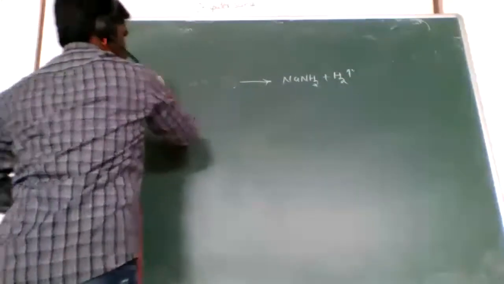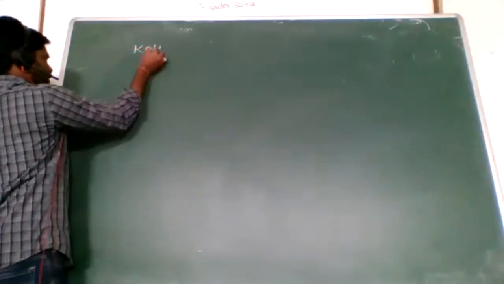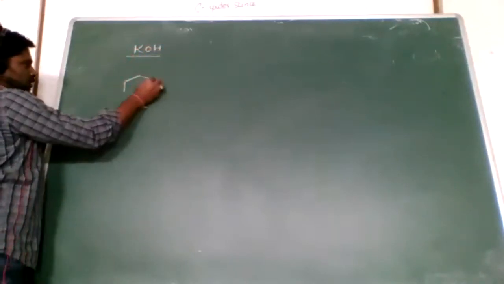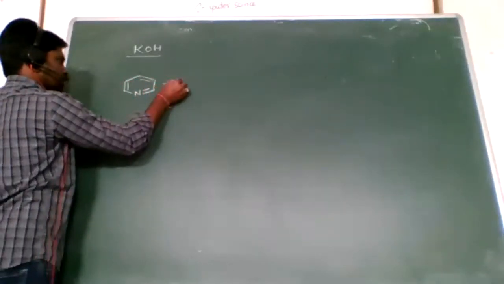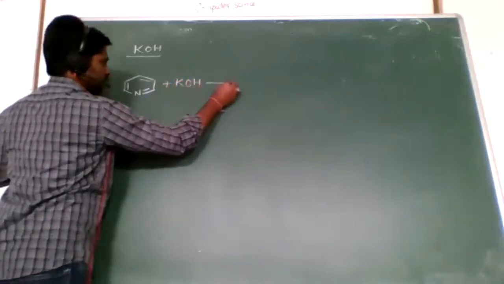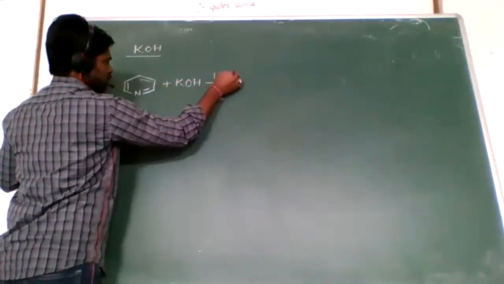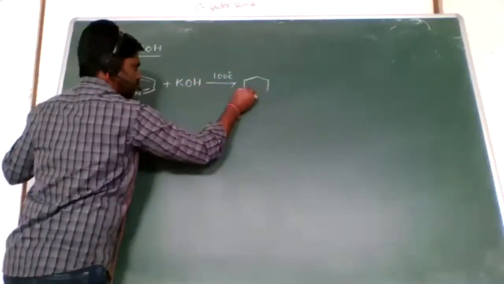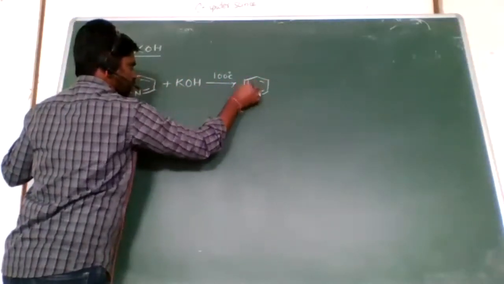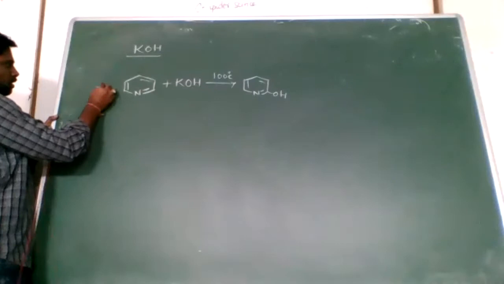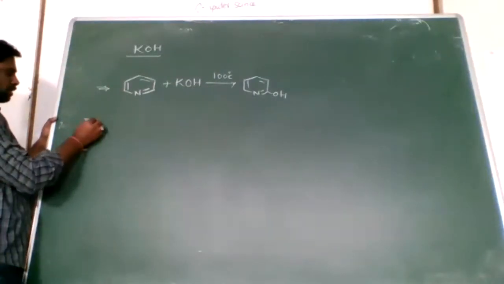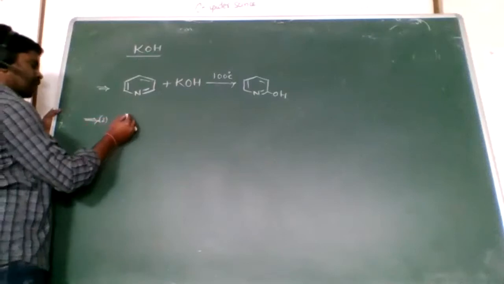And next one is pyridine reacting with potassium hydroxide. So I will take the pyridine. When pyridine reacts with the potassium hydroxide at 100 degrees Celsius, we get 2-hydroxypyridine. Right. Next one, second one, when it reacts with phenyl